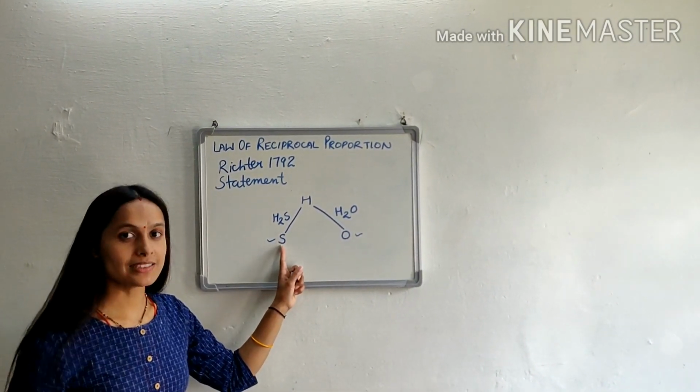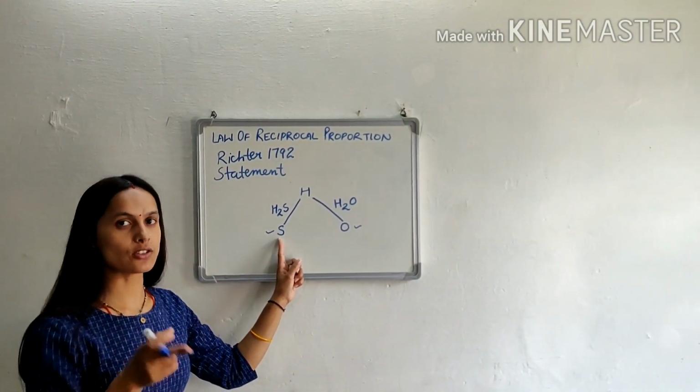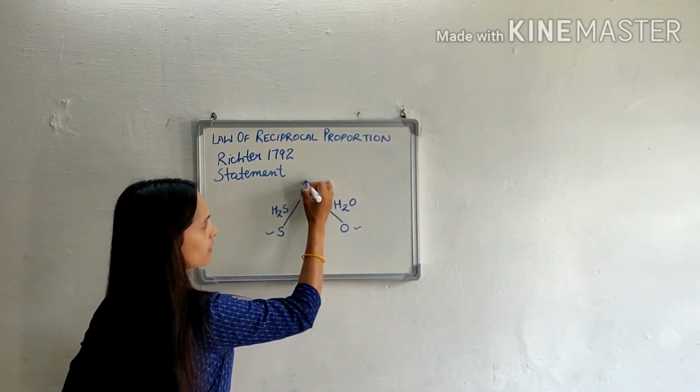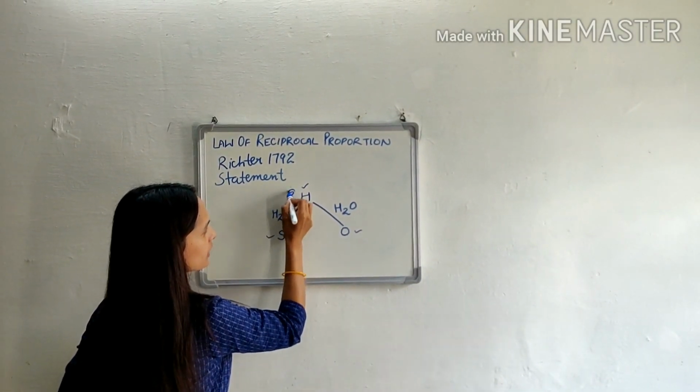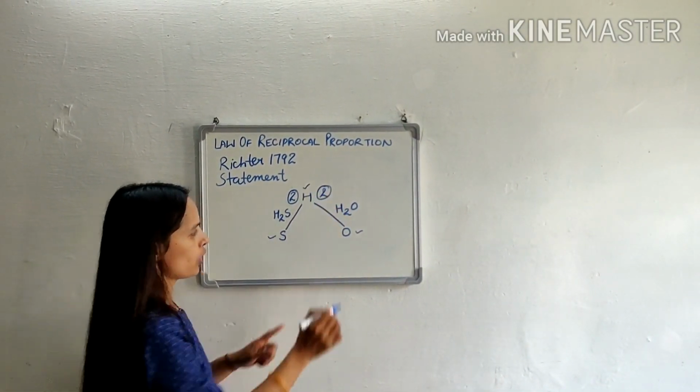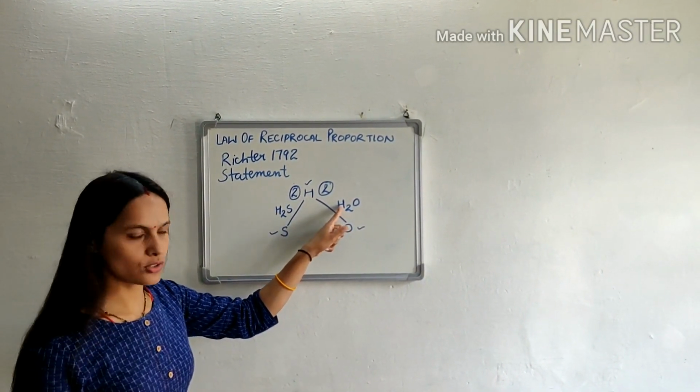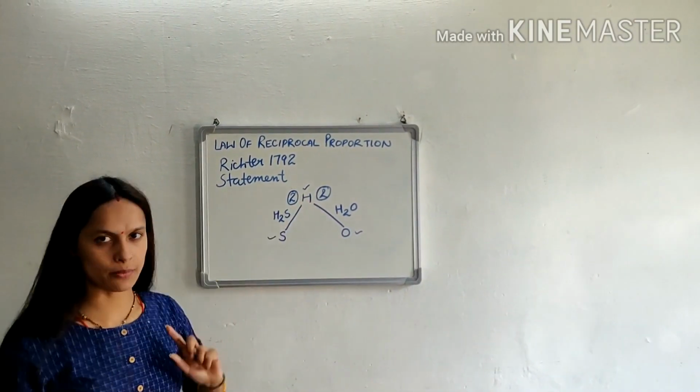combine separately with a fixed mass of a third element. So here the third element is hydrogen, whose mass is fixed, that is 2 gram and 2 gram. Oxygen reacts with 2 gram of hydrogen, sulfur also reacts with 2 gram of hydrogen.